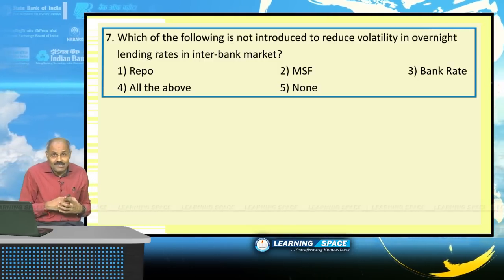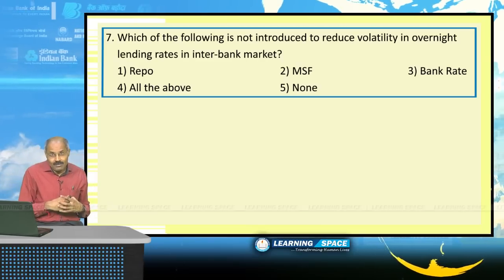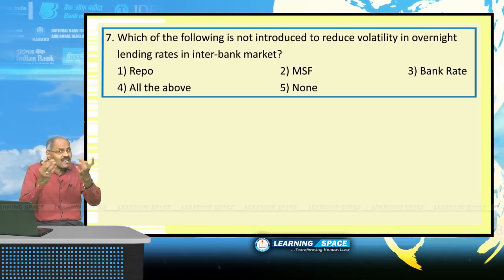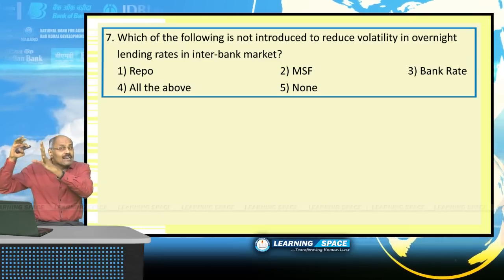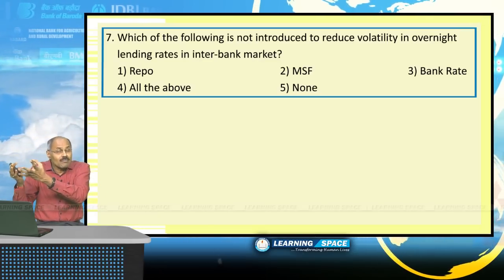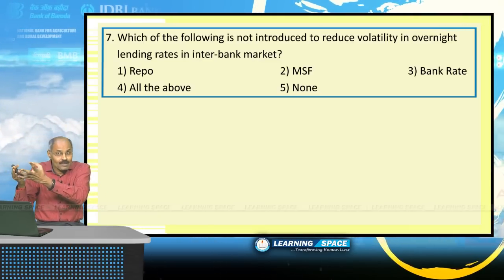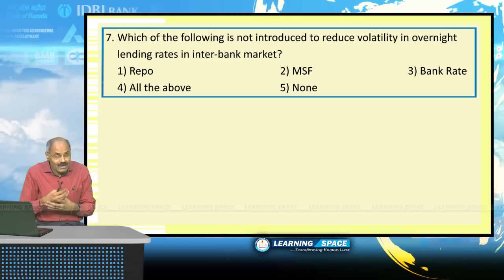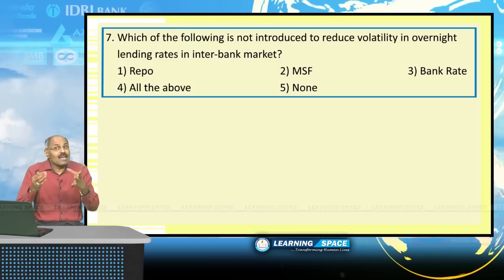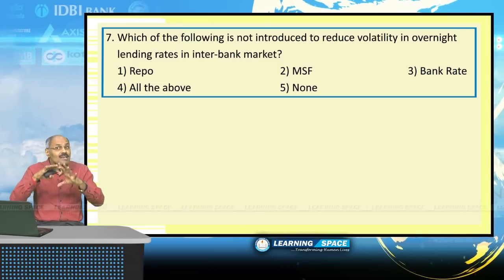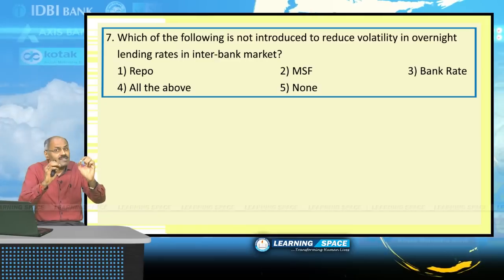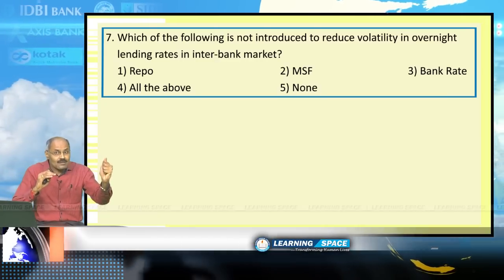We have already discussed the repo rate as well as the marginal standing facility. They are basically to reduce volatility in the short term interest market. That means if banks are in need of money on a daily basis because of their liquidity fluctuations, the first line of defense is Reserve Bank of India.